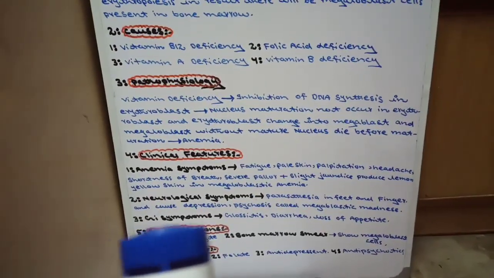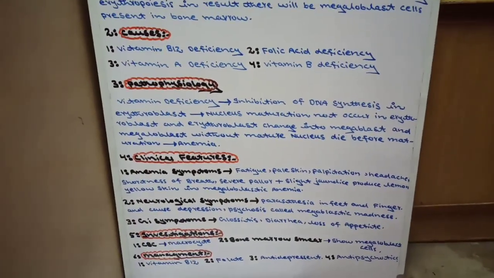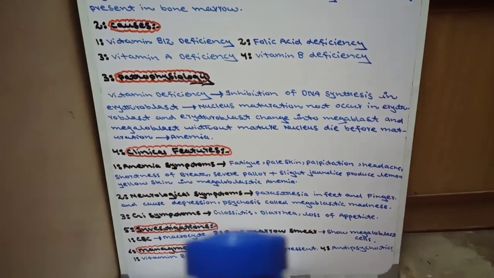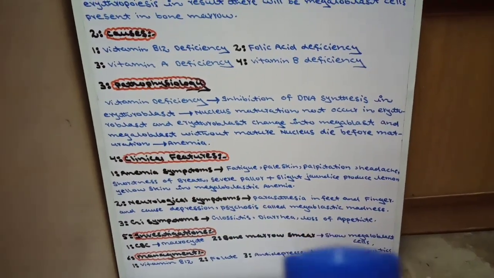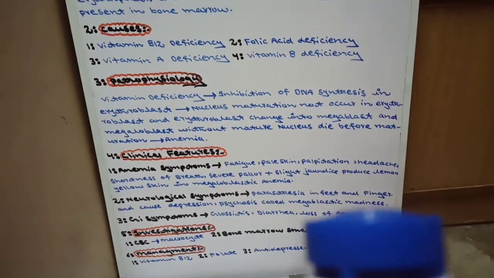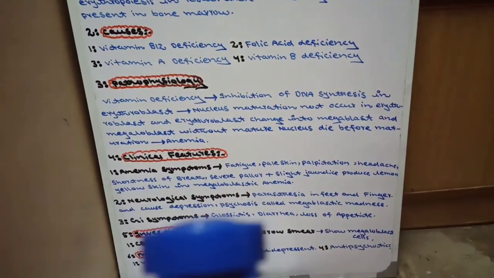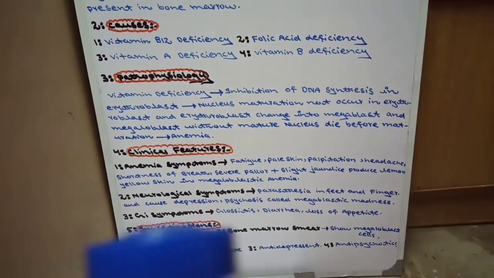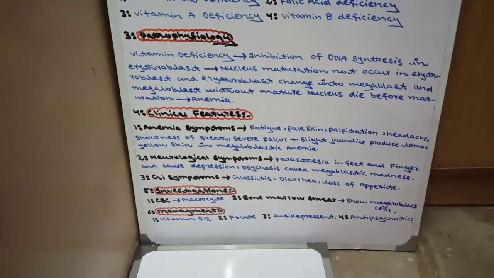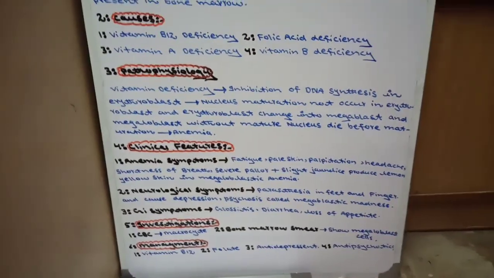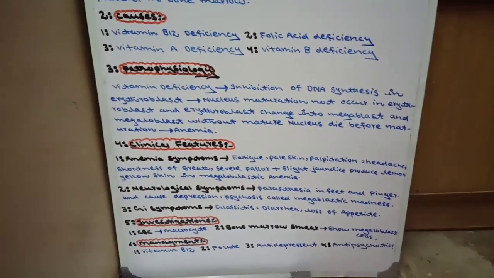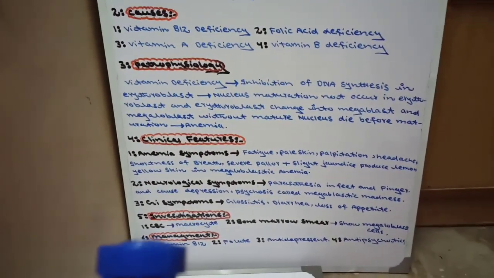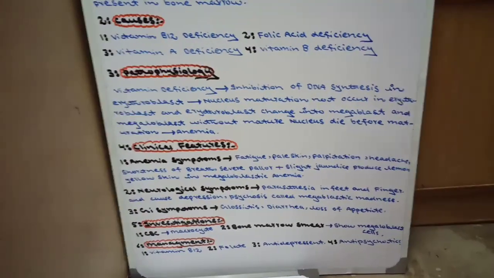Now come to the GI symptoms. In GI symptoms, there will be glossitis, meaning inflammation of the tongue, diarrhea, and loss of appetite. These three are the clinical features: anemia symptoms, neurological symptoms, and GI symptoms. Now come to the investigations. We will do two investigations of a megaloblastic anemia patient. Number one, CBC, complete blood count.